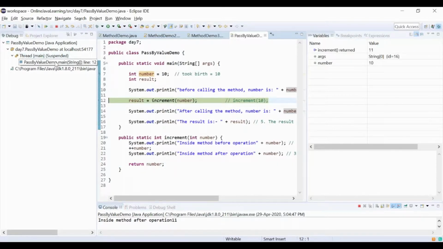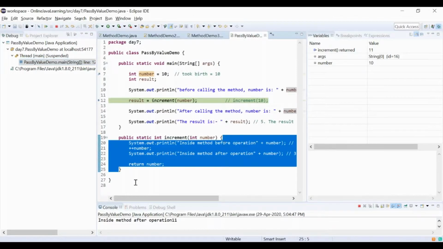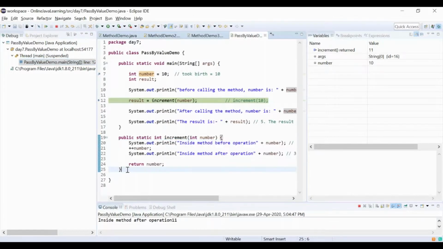Now see that the frame does not exist there. Now I cannot show, even if I wish, anything related to this increment method. Why? Because it has died. We have reached line number 25. We are beyond line number 25 now. I cannot re-show you those things because it has died. Did you get the point? Yes. Before dying, once it is finished, we cannot get back into it.